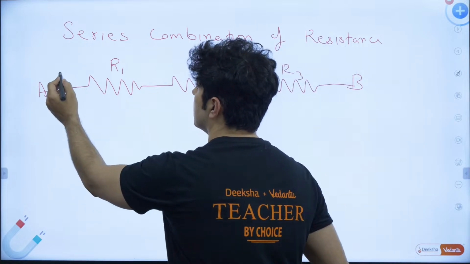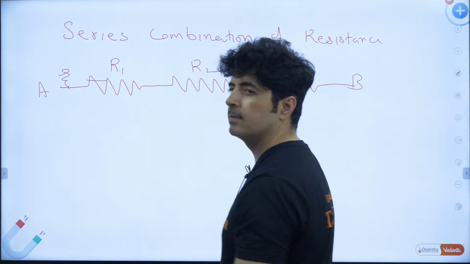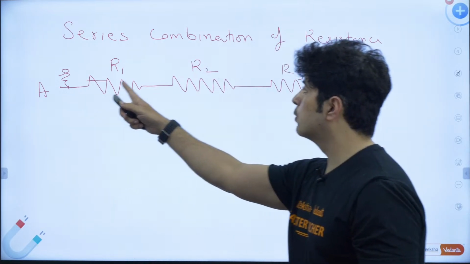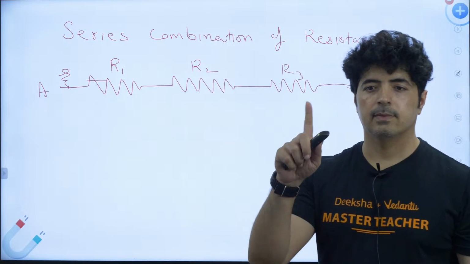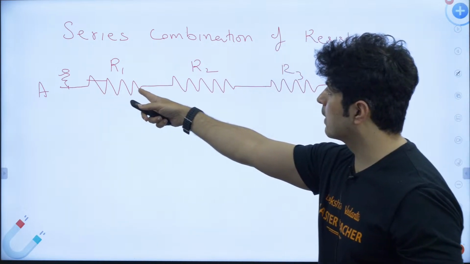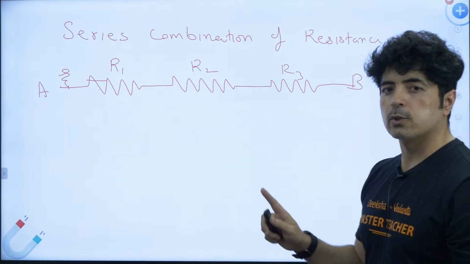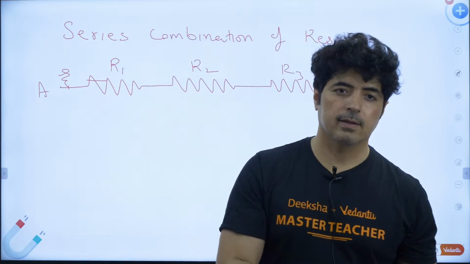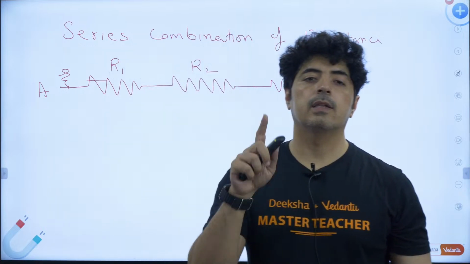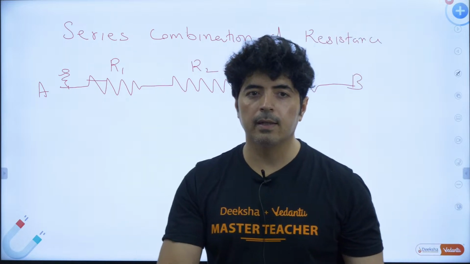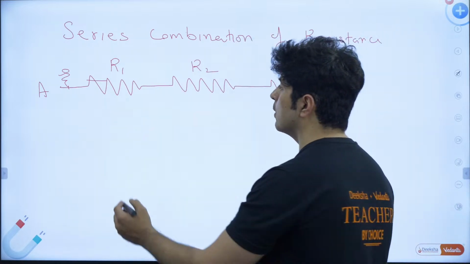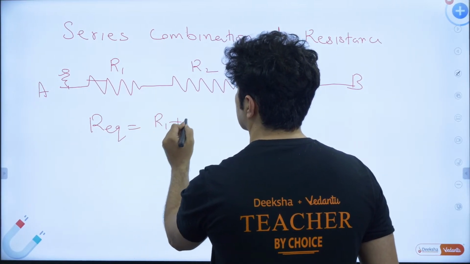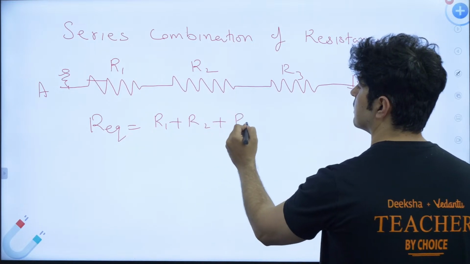In how many ways can you go from A to B? There is only one way over here. So all the resistances which come on your way when you walk from A to B will be in series. In series combination, the equivalent resistance is R1 plus R2 plus R3.